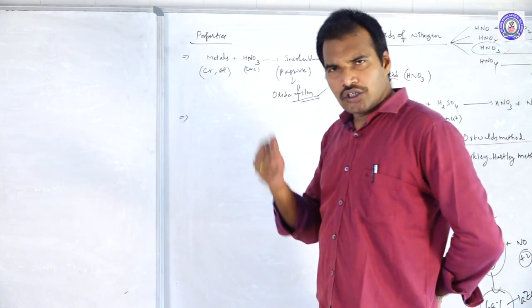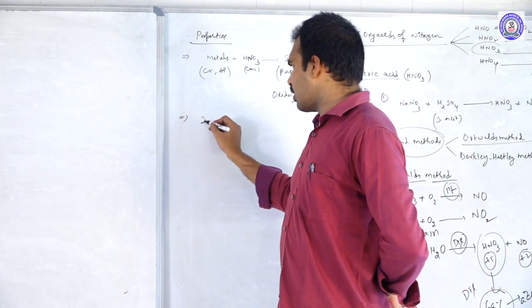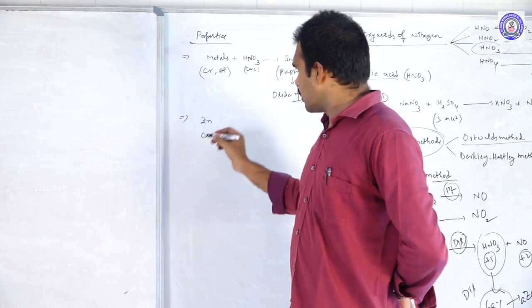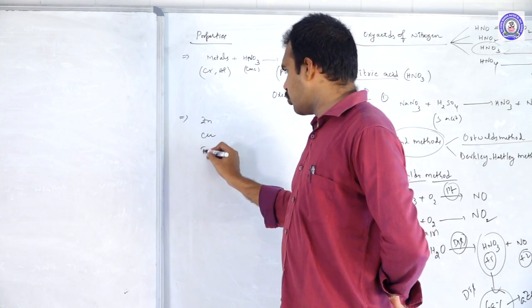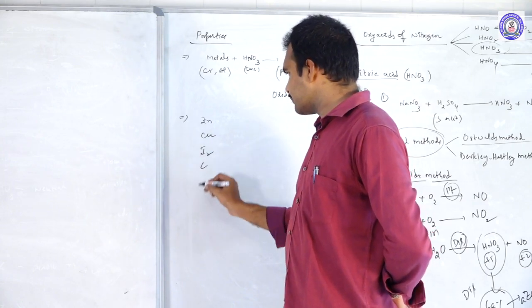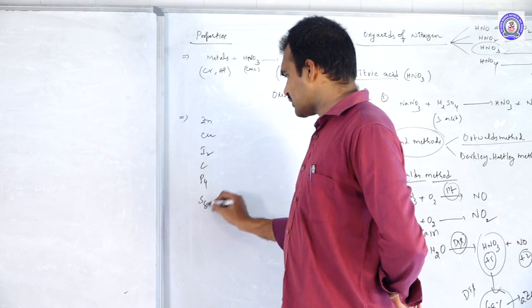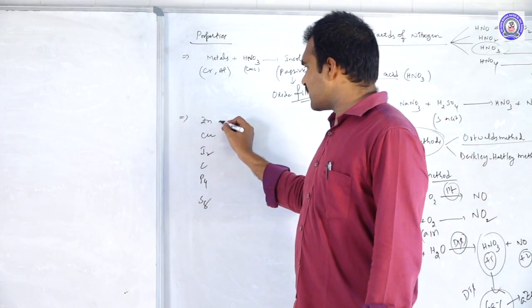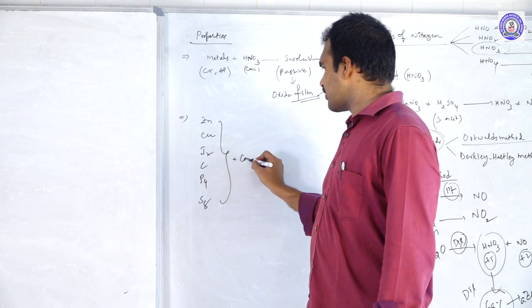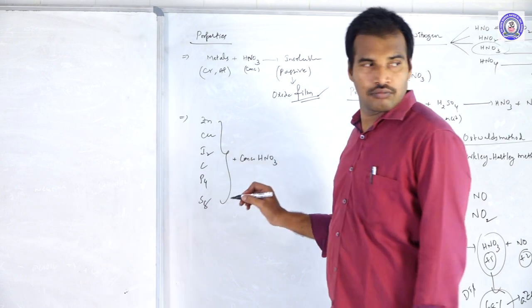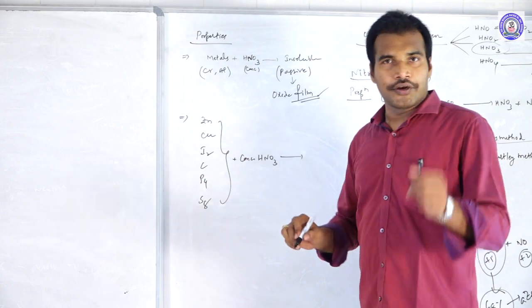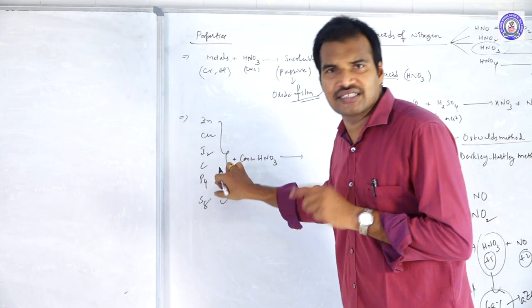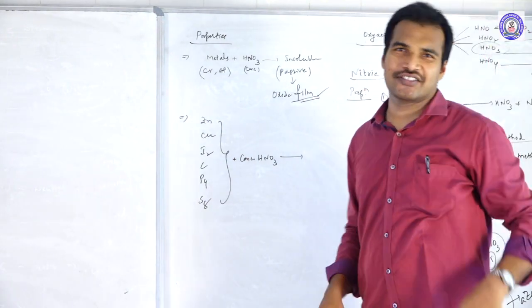Next one, you take almost all the remaining metals: zinc, copper, and iodine, carbon, phosphorus, sulfur, all metals and non-metals almost, except these. When they react with concentrated HNO3, I told you already HNO3 is a strong oxidizing agent. It oxidizes these metals and non-metals into their highest oxidation state.